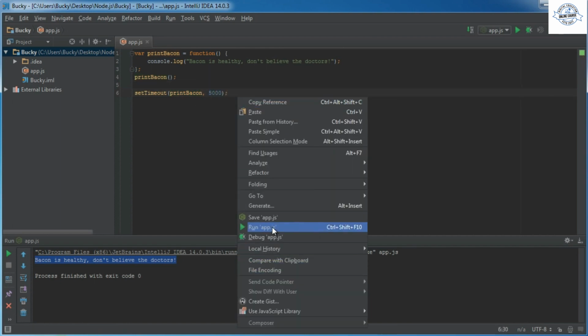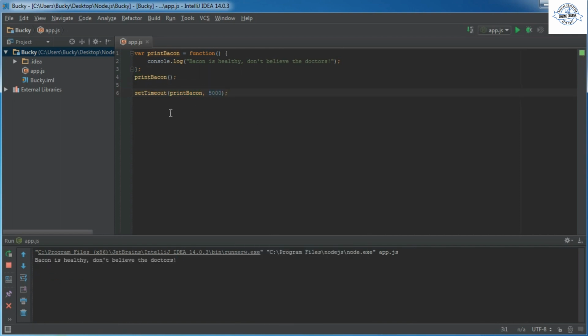So when I run this, of course, this print bacon is going to run first immediately, it's going to wait 5 seconds, and then it's going to call this print bacon from set timeout. So what am I trying to demonstrate here? Not printing crap out on the screen. I just want to show you guys that you can actually take functions, assign them to variables, and the benefit of this is we can actually use these inside other functions, and you're going to be seeing that a lot